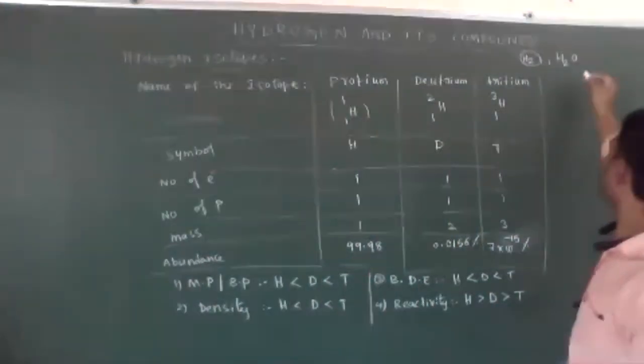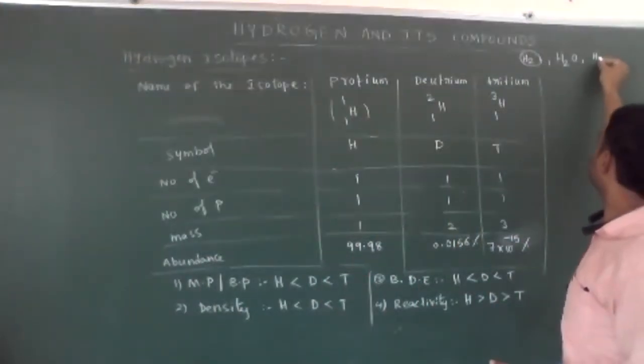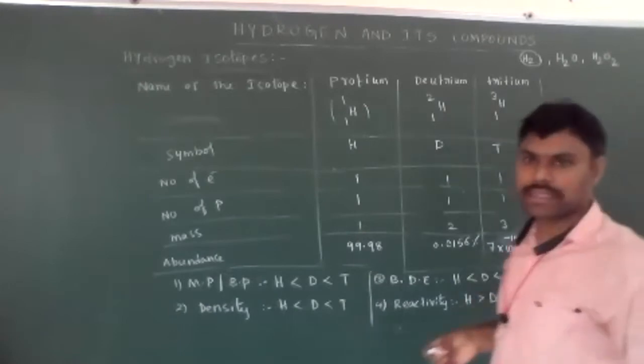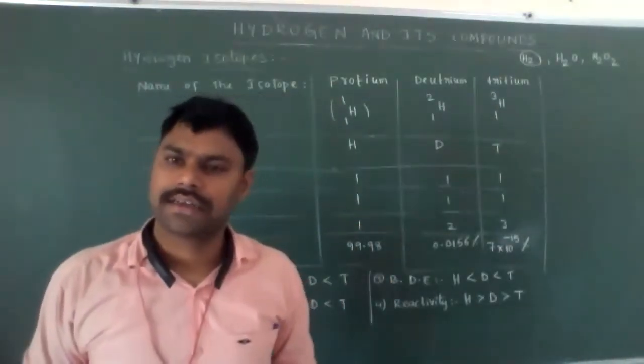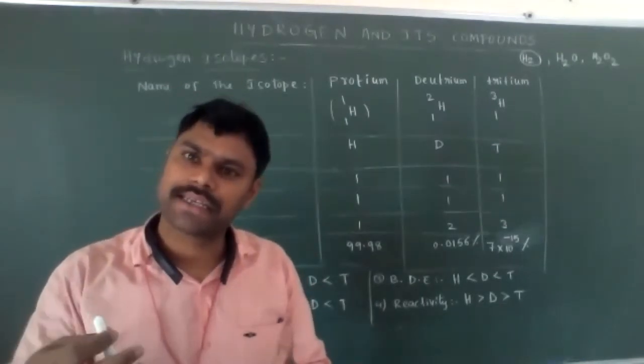Next, one more important compound is H2O2, hydrogen peroxide. We need to discuss its preparation methods, properties and structure.